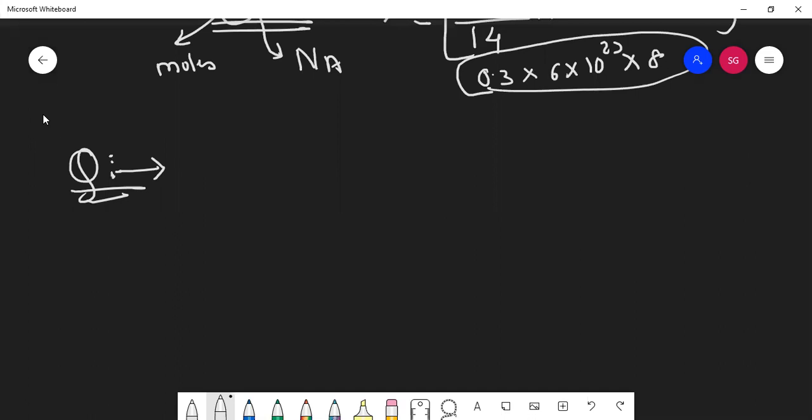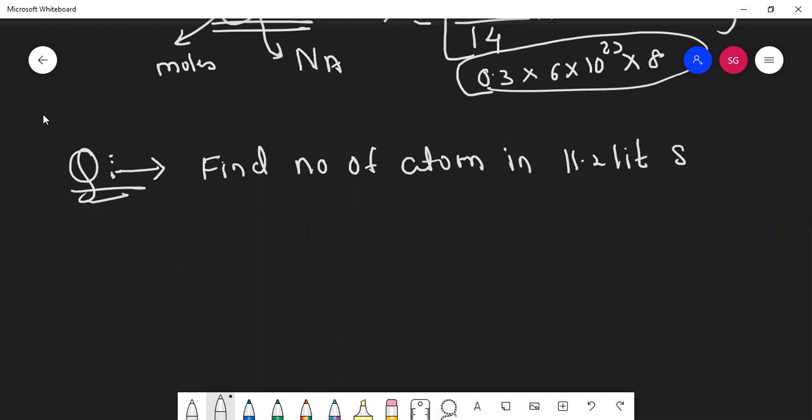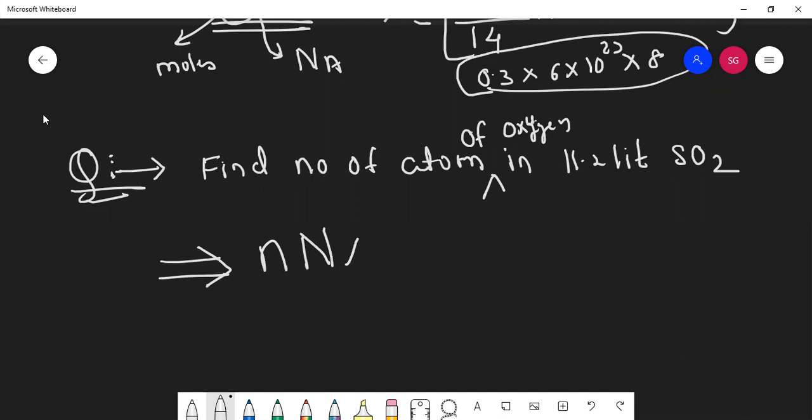Only the logic you need to understand. If it is asked, find the number of atoms of oxygen in 11.2 liter SO2, you can use the formula n x.